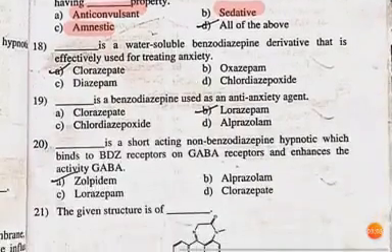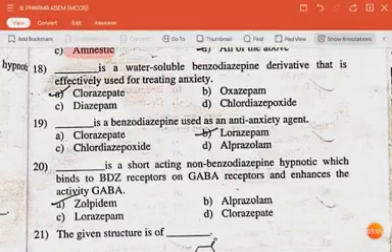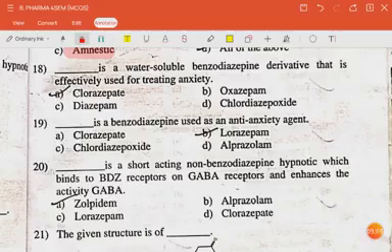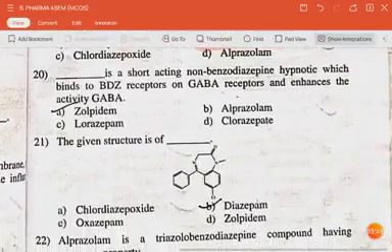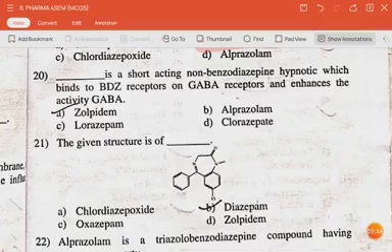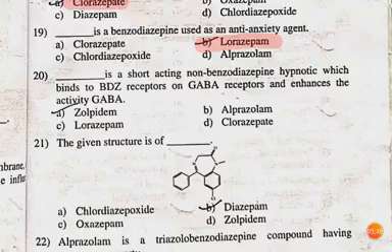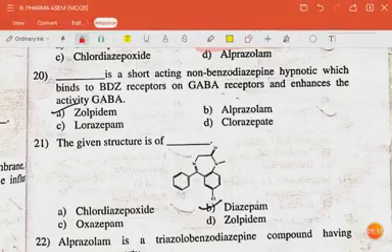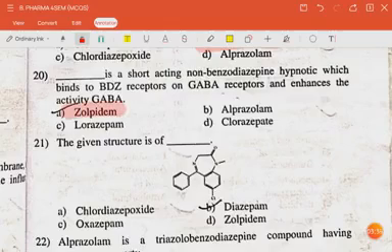The next question is dash is water soluble benzodiazepine derivative that is effectively used for treating anxiety. The answer is clorazepate. The next question is dash is benzodiazepine used as an anti-anxiety agent. The answer is lorazepam. The next question is dash is a short acting non-benzodiazepine hypnotic which binds to BDZ receptor on GABA receptors and enhances the activity of GABA. The answer is zolpidem. The next question is the given structure is of diazepam.